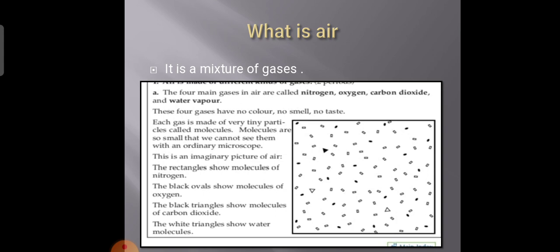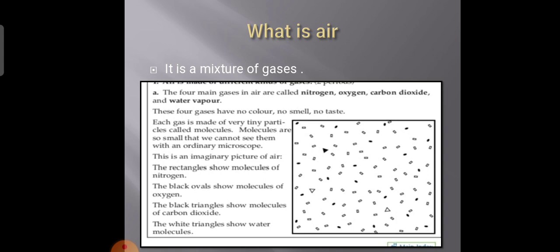If the box which you can see here shows the representation of the air, then you can find out the rectangles are mostly present in the box, which shows the molecules of nitrogen. Black ovals, which are the molecules of oxygen, you can still see. So the second most abundant gas in the air is oxygen, and black triangles show carbon dioxide, which you can see are very less. Only one here you can see. White triangles show the water vapors.